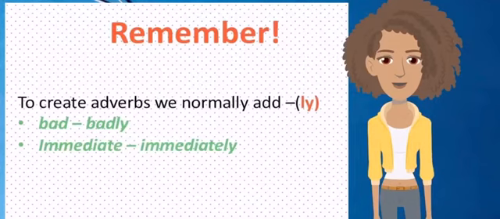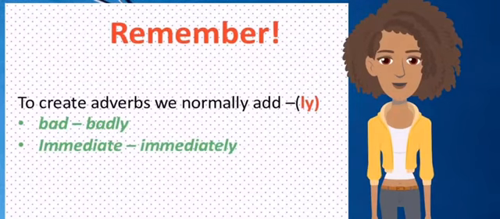Then immediate plus ly becomes immediately. But please note, we have irregular adverbs as well, like in adjectives. If we take the adjective good, we don't say goodly as the adverb. The adverb of good is not goodly, it is well.